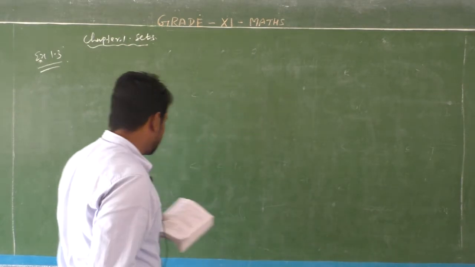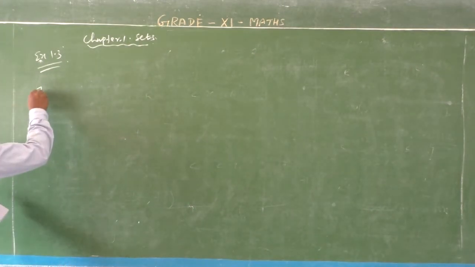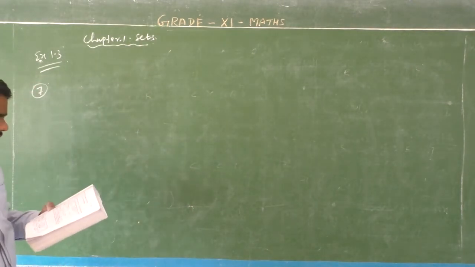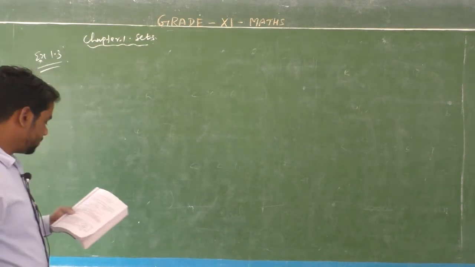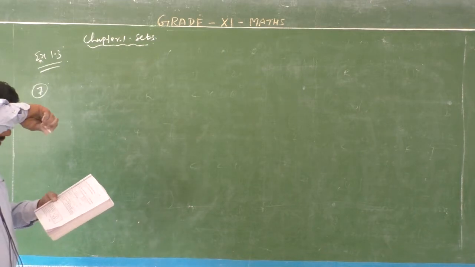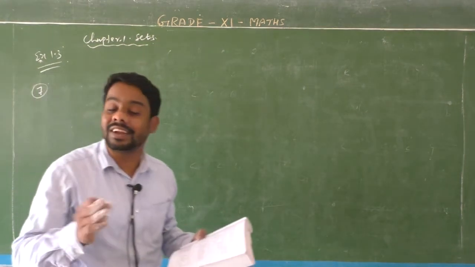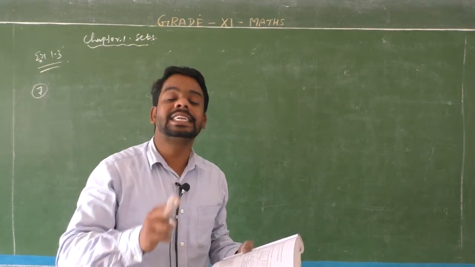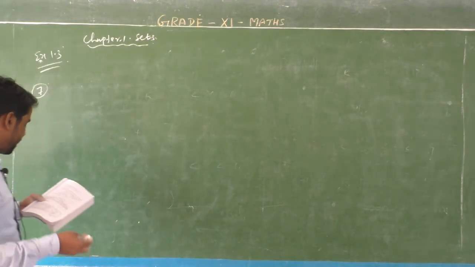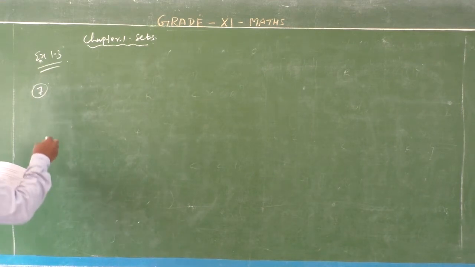Question number 7. Listen, students. Write the following intervals in set builder form. The sixth question was to write set builder form as intervals, but the seventh question is interval to set builder form.